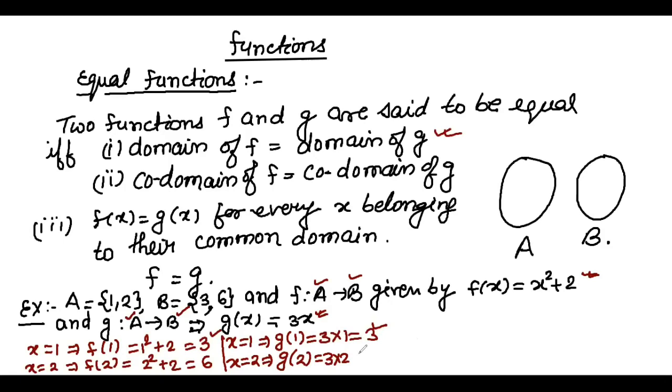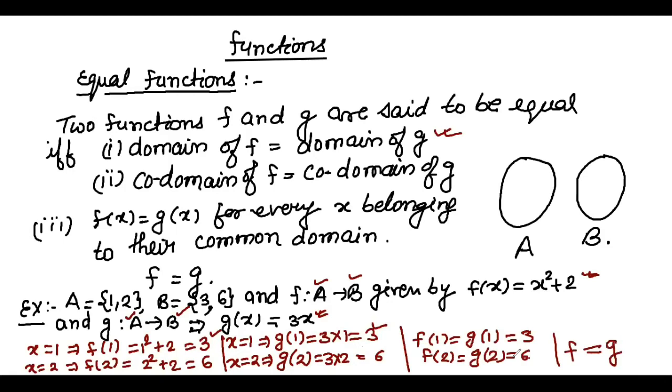This is here 6. So here we are getting what? F1 is equal to G1 and this is equal to 3, and F2 is equal to G2 and this is equal to 6. So we can write function f is equal to function g. So this is the way to use equality of two functions.